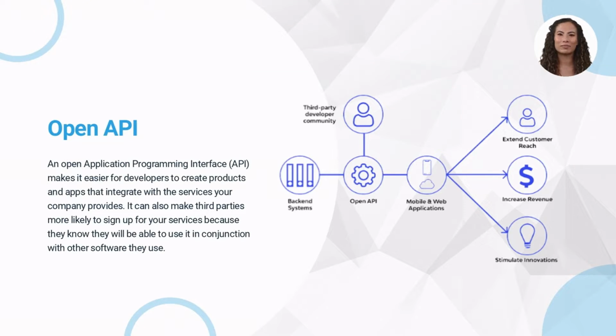Open API. An open application programming interface, API, makes it easier for developers to create products and apps that integrate with the services your company provides. It can also make third parties more likely to sign up for your services because they know they will be able to use it in conjunction with other software they use.